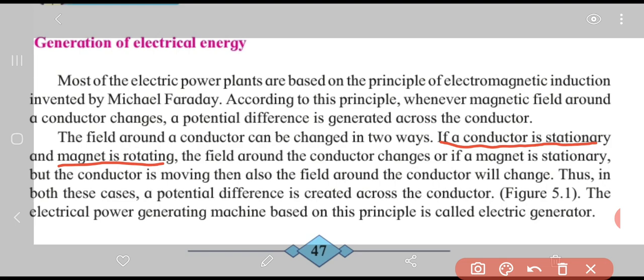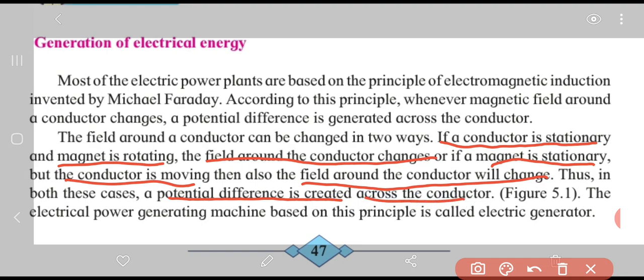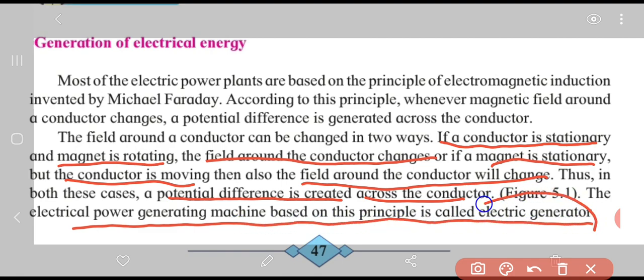There are two ways: the conductor is stationary and the magnet is rotating, or the magnet is stationary and the conductor is moving. Then also the field around the conductor will change. So in both ways, the field around the conductor will change. Thus in both these cases, a potential difference is created across the conductor. That is the point to be noted. The electrical power generating machine based on this principle is called an electric generator. Very important.